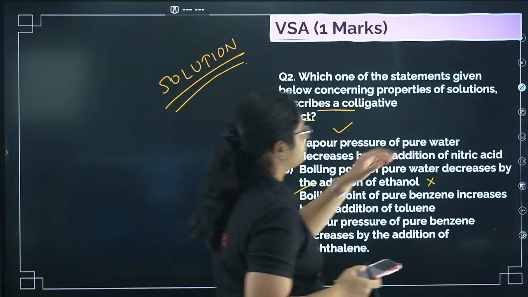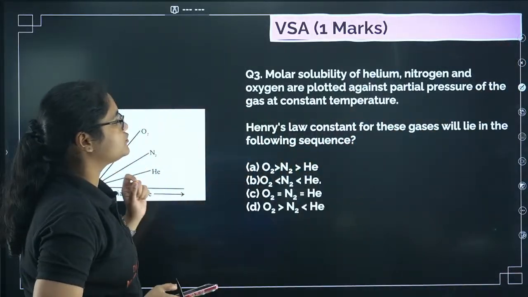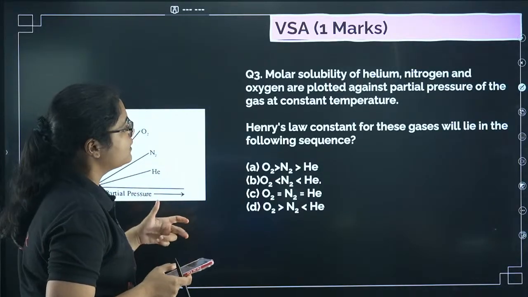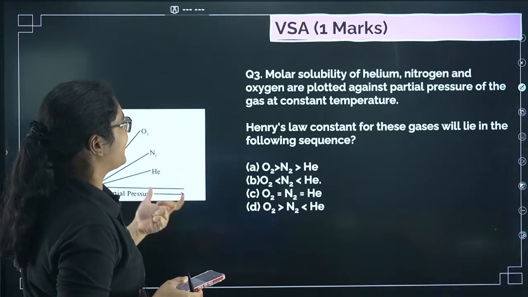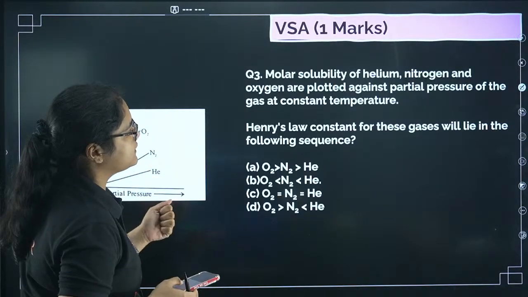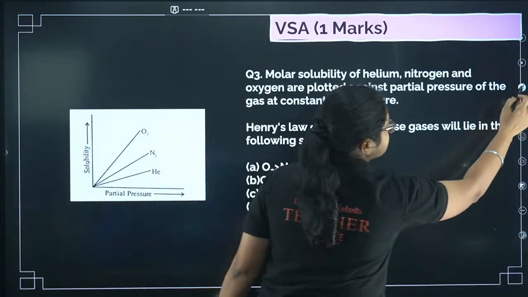Okay, next let's see the next question here. The molar solubility of helium, nitrogen and oxygen are plotted against the partial pressure of the gas at constant temperature. So Henry's law constant for these gases will lie in the order. So if you see, how can you find this value?